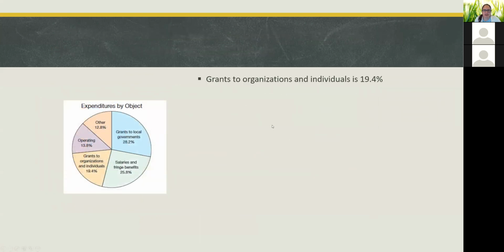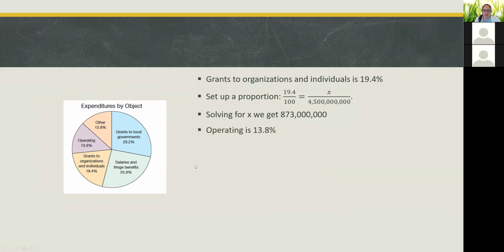And then we're looking next at the grants to individuals and organizations. We know that is 19.4% of the budget. And so we set up our proportion. And we find that $873 million is spent in that section. Then we'll do the operating part. That was 13.8%.